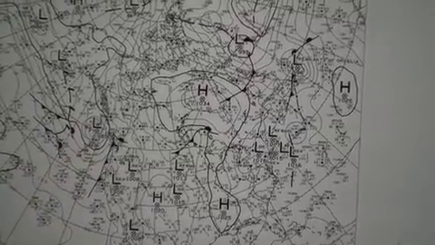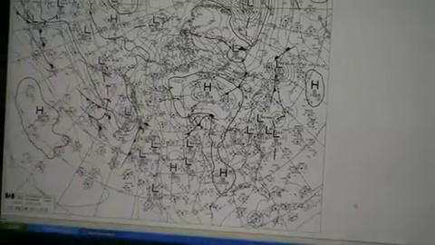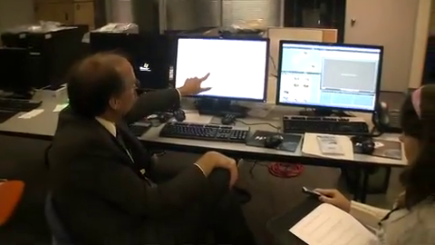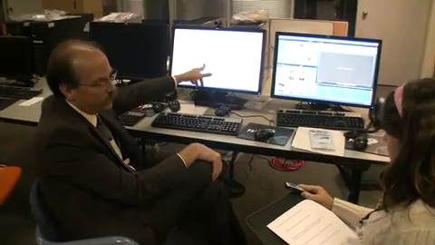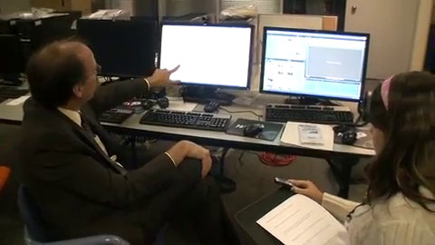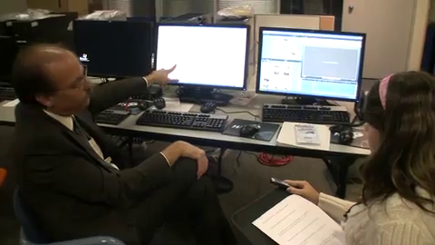Weather systems generally move from west to east because the air flows from west to east. But air also goes up and down. Okay? It goes horizontally, but it also goes vertically. So in a high pressure system you have sinking air. Air is going down underneath high pressure, and it's going up underneath low pressure.